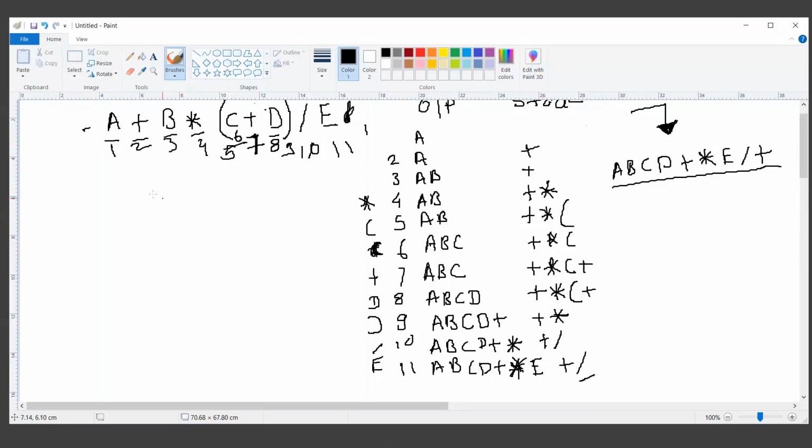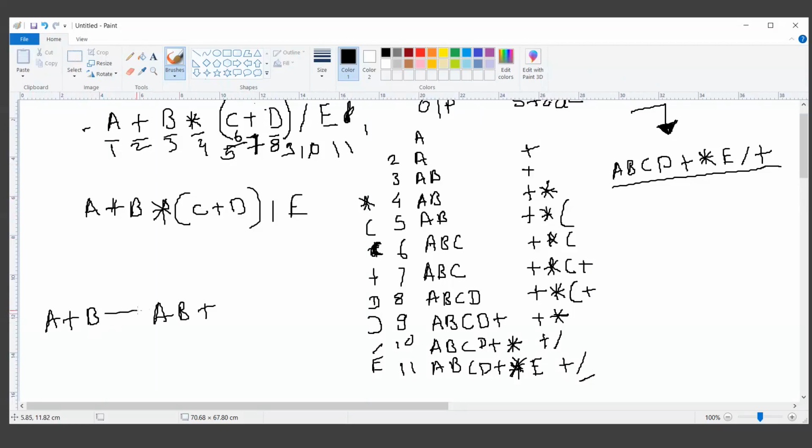Now there is also infix to prefix. There is a simple formula to do it. I want you people to try this. Let me write the expression again: A plus B multiplication into bracket C plus D divided by E. Infix is this one, and the postfix has the operand and operator. If I have, let's say, a plus b, its postfix is ab plus, and in the prefix we have to write plus ab.